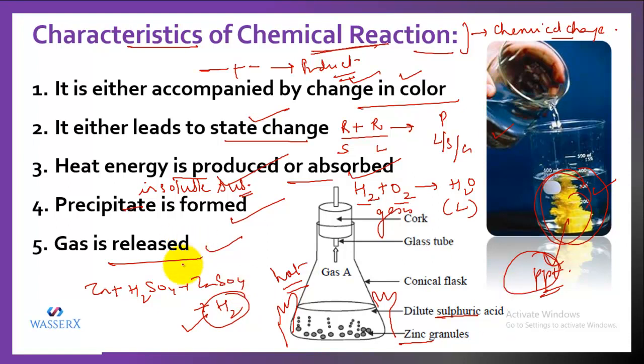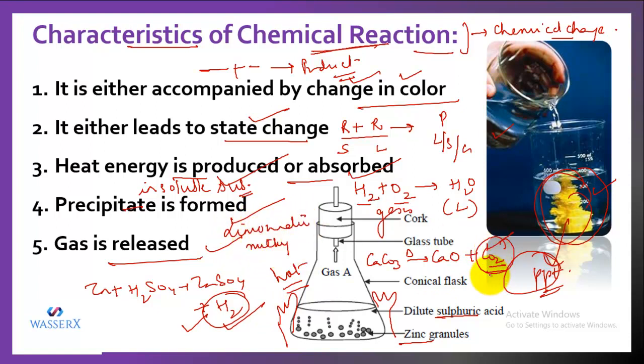For example, if I take calcium carbonate and I heat it, on heating, I'll get calcium oxide and carbon dioxide. So this carbon dioxide proves the release of gas. Similarly, we can test for this carbon dioxide also, as we did for hydrogen gas. The test for carbon dioxide is that it turns lime water milky.